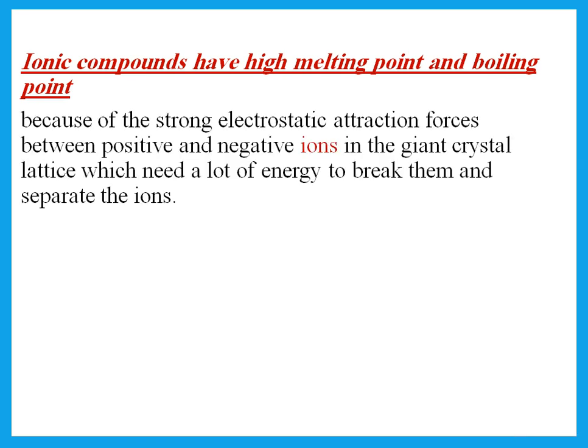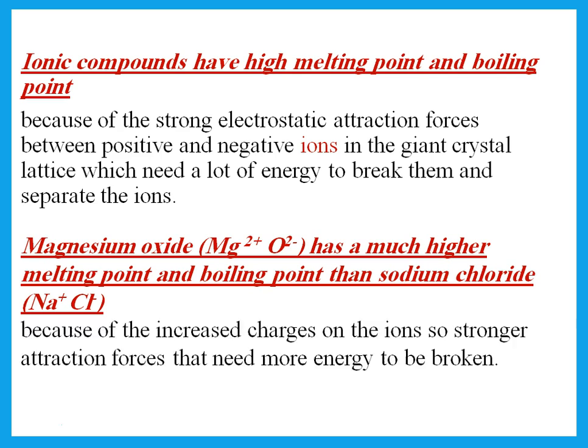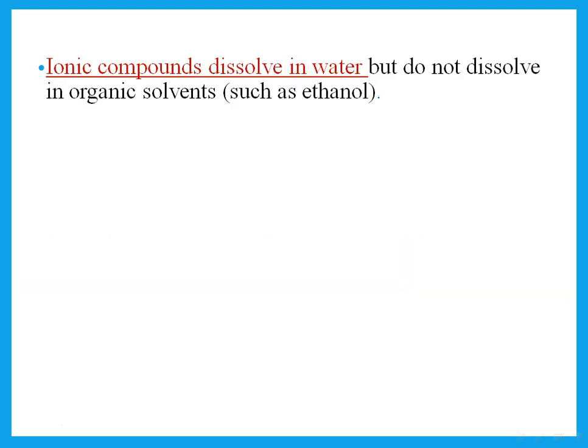Why is it that ionic compounds have high melting point? You should realize this is because of the strong electrostatic attraction forces between positive and negative ions. If he says mention bonding and structure, then you have to say in the giant crystal lattice, which needs a lot of energy to be broken. Remember, something that has more charge would have higher melting point. So Mg2+ O2- has more charge than Na+ Cl-, so that would have higher melting point.